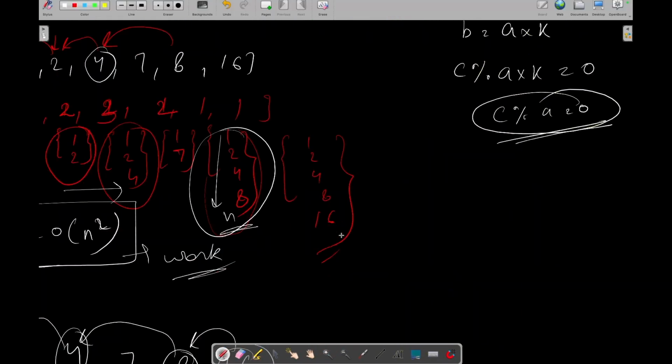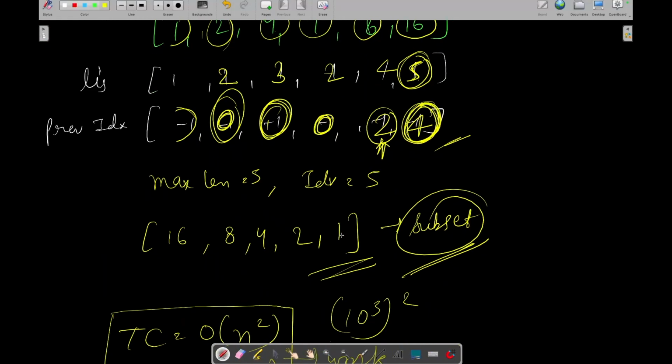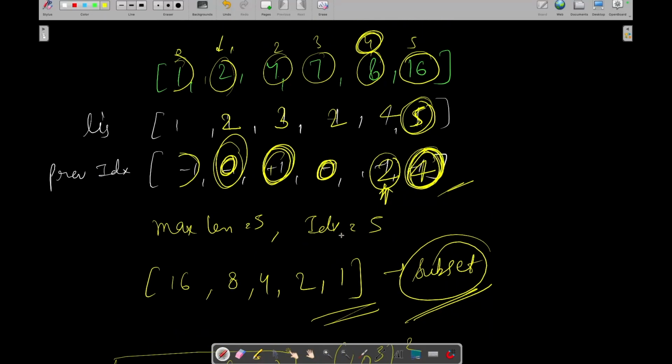So yeah, that's all for this question. I hope you get it, but if you still have any doubts, then you can post in the comment section. I will surely try to answer them. This was a little tricky question. Trying to relate it to longest increasing subsequence was the difficult part of this question.